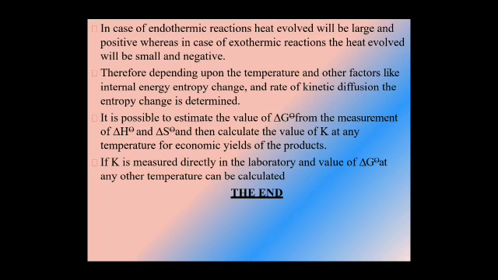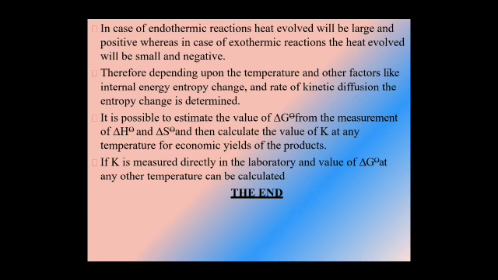In the case of an endothermic reaction, the heat absorbed is large and positive, whereas in the case of exothermic reactions, the heat evolved will be small and negative. Therefore, depending upon the temperature and other factors like internal energy, entropy change and rate of kinetic diffusion, the entropy change is determined.